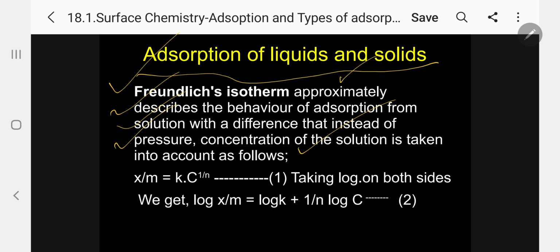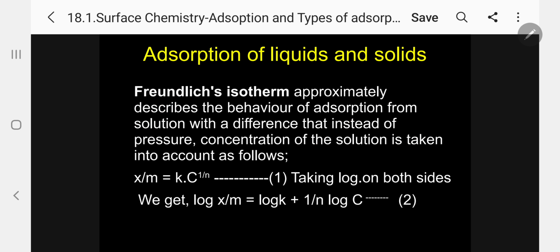In the equation of the Freundlich adsorption isotherm, previously we used x by m equal to k into p to the power of 1 by n. In this case, we are using x by m equal to k into c to the power of 1 by n, where c is the concentration. As usual, taking logarithm on both sides, we get log x by m equal to log k plus 1 by n log c. This is equation 2.